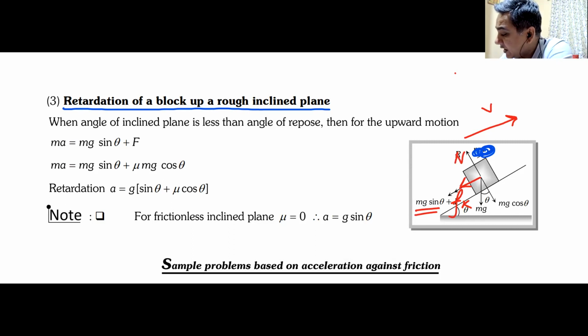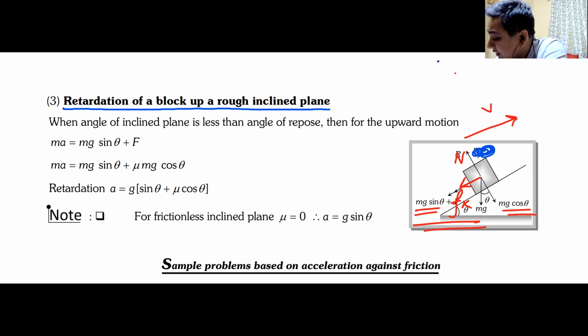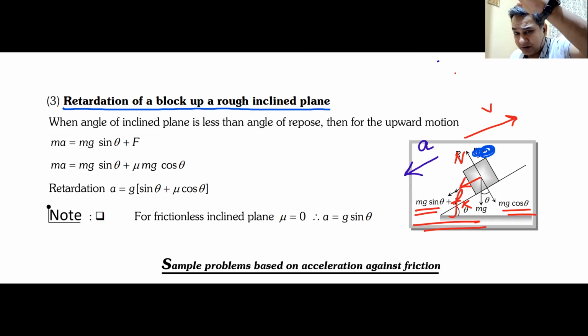Normal reaction N is equal to mg cos theta. In the downward direction, both mg sin theta and Fk are acting, and therefore this block will be accelerated in the backward direction, because there is no force in the upward direction.